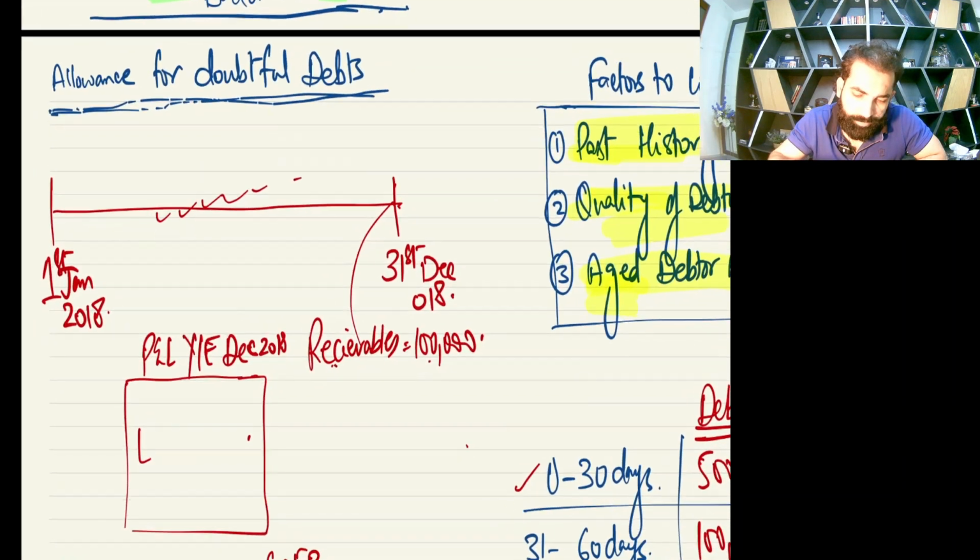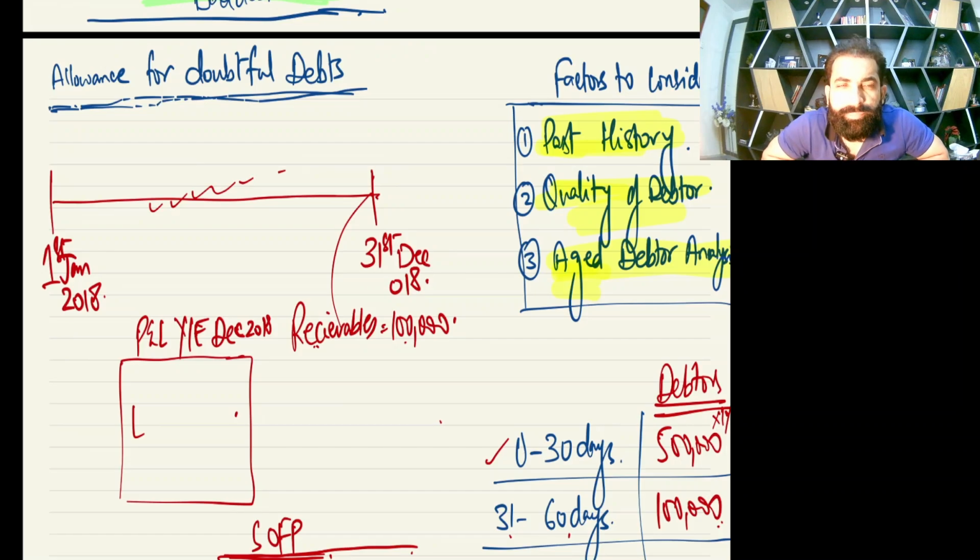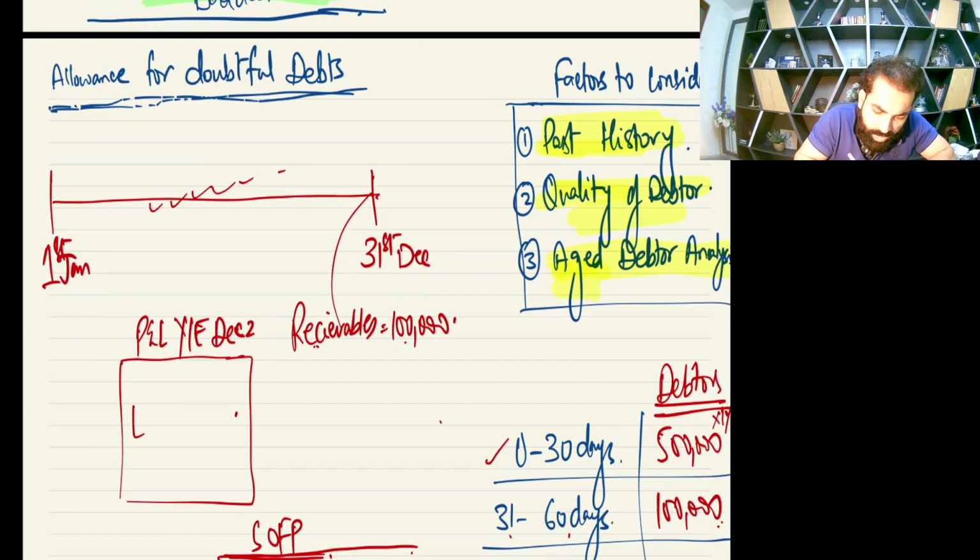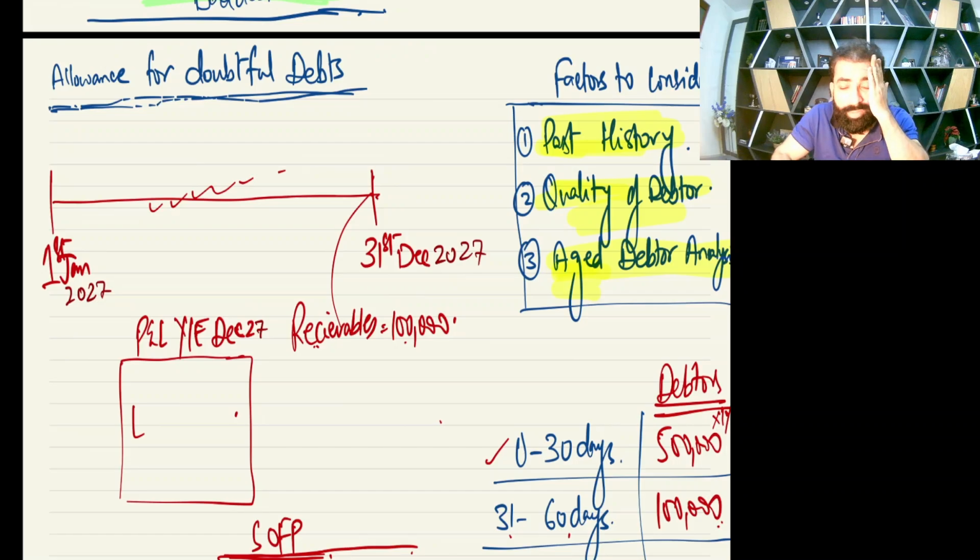Now see, you can see a sketch. There is an accounting period. Let me write some new dates: 1st January 2027, 31st December 2027. Now listen. This is your accounting period, and at the end of the year there is a receivable. You have debtors or outstanding receivables of 100,000 at the year end.